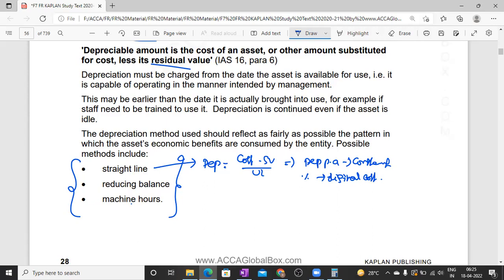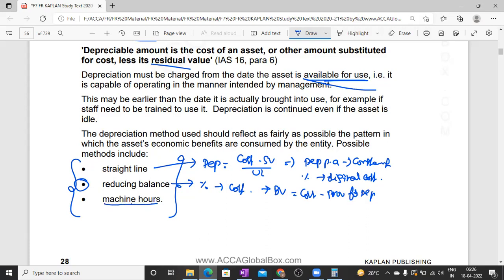And remember, depreciation is always charged from the date when the asset is available for utilization. From that date onwards only we have to create depreciation. Then, the second one is the reducing balance method. In this case, a fixed percentage is calculated on the cost of the asset in the year of purchase, and then later it is calculated on book value. Book value is nothing but cost less provision for depreciation, or accumulated depreciation till the date.